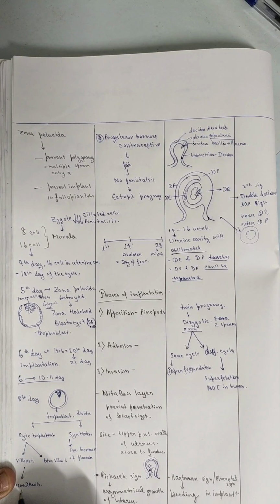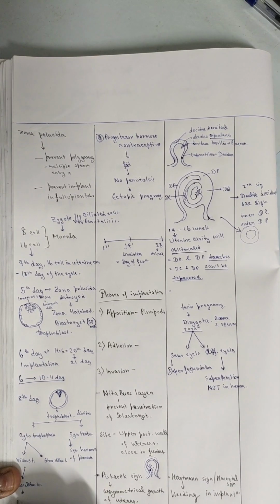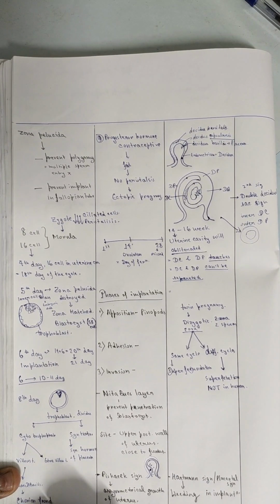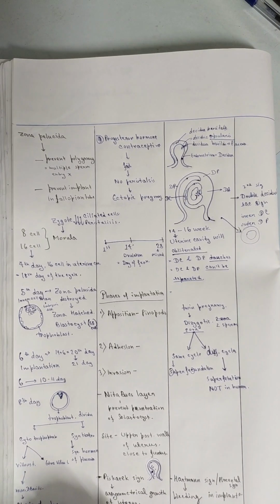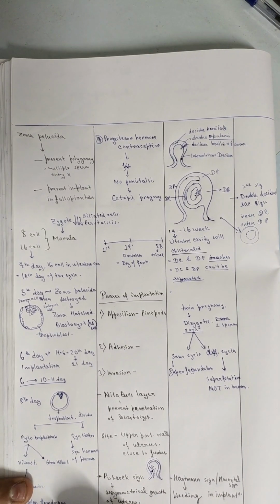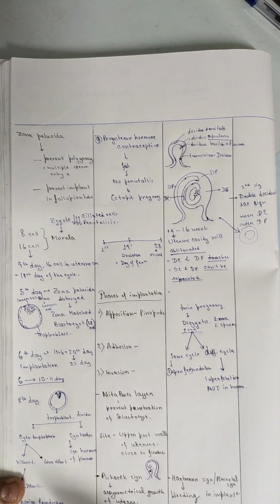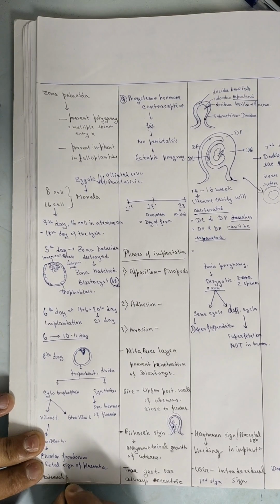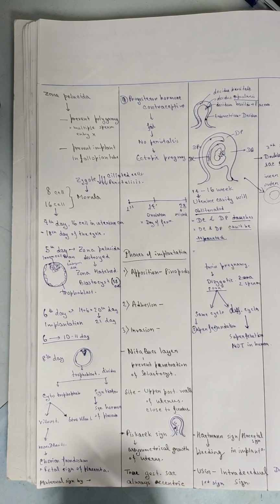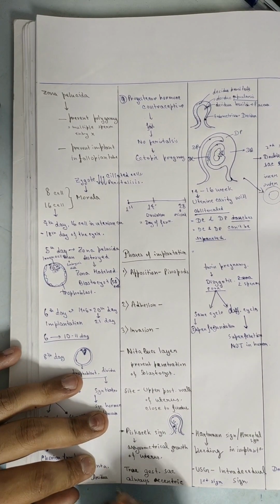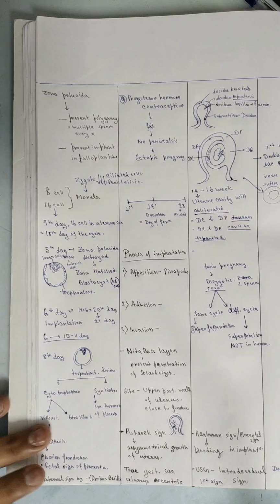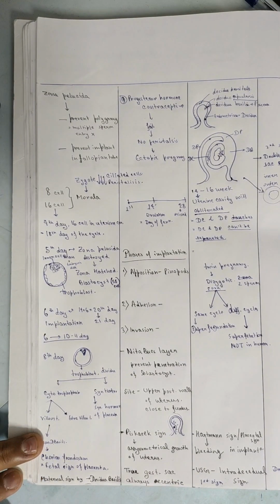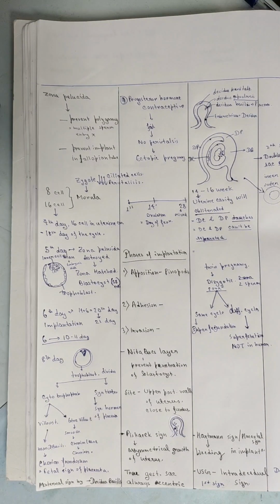The villous trophoblast is near the decidua basalis and forms the chorion frondosum, that is the fetal side of the placenta. So the fetal side of the placenta is chorion frondosum, whereas the maternal side is by decidua basalis. Whereas the extravillous trophoblast actually prevents pregnancy-induced hypertension.